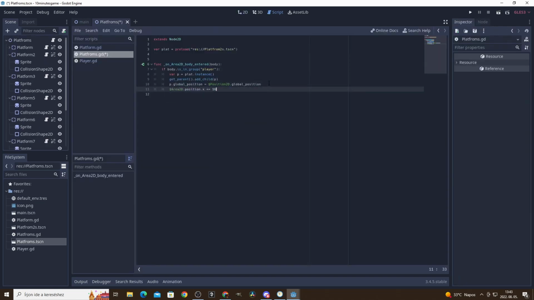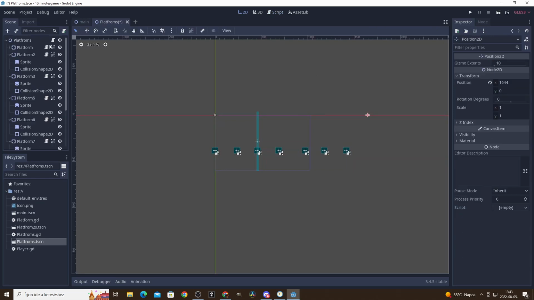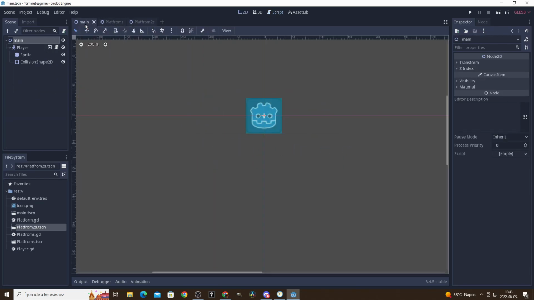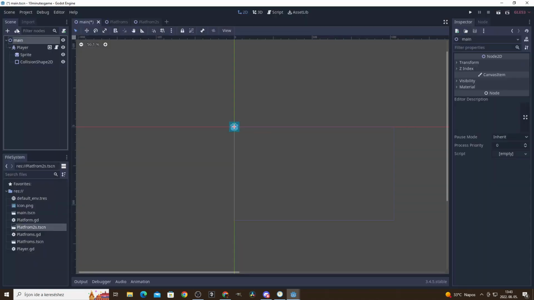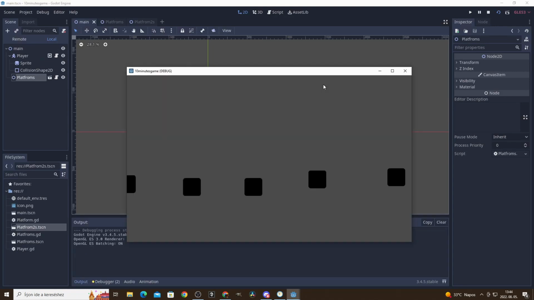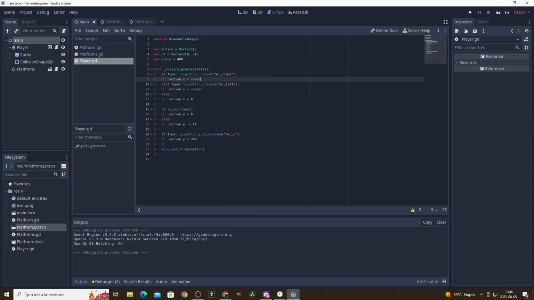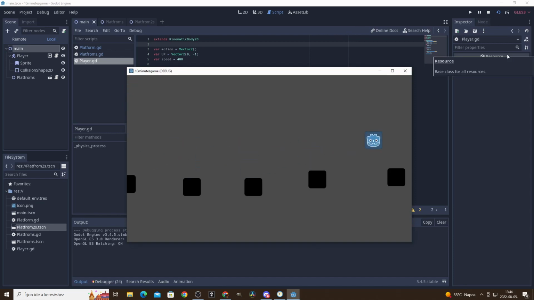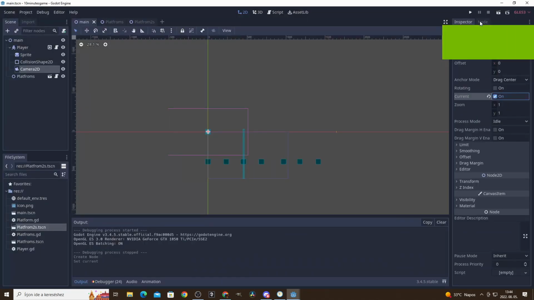I also told the Area2D and the Position2D to move right upon collision with the player, so that the level can be infinitely repeated. I then linked the platform scene to the main scene and then tested the game. Turns out I messed up the gravity and jumping of the player, but that could be fixed by just changing the values. I added a camera to follow the player.